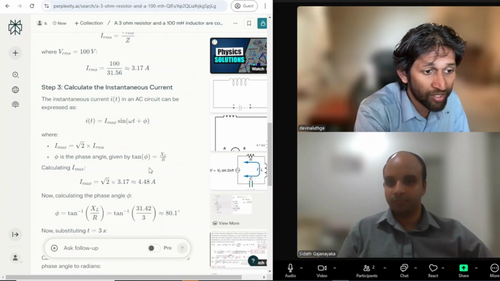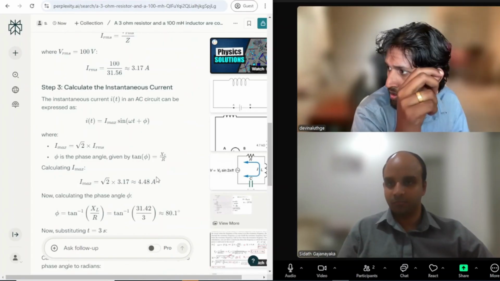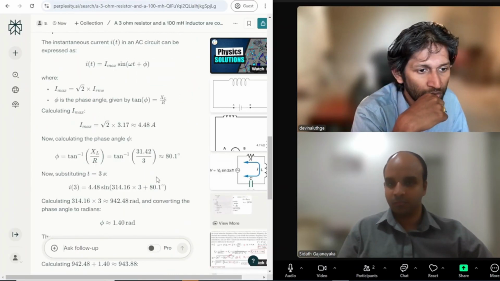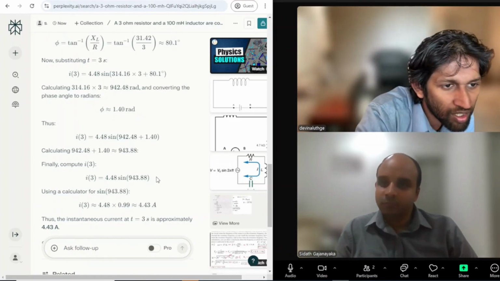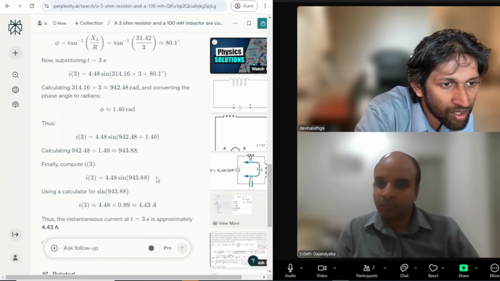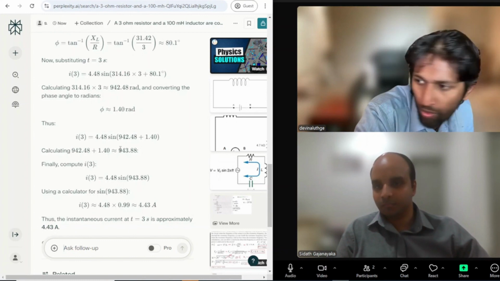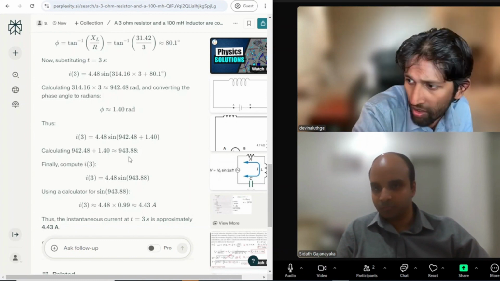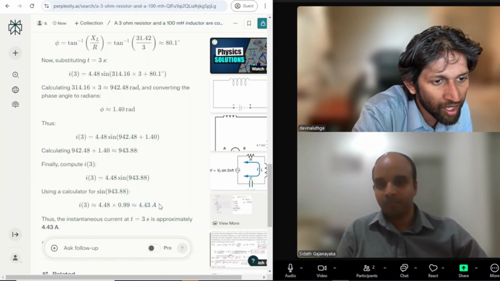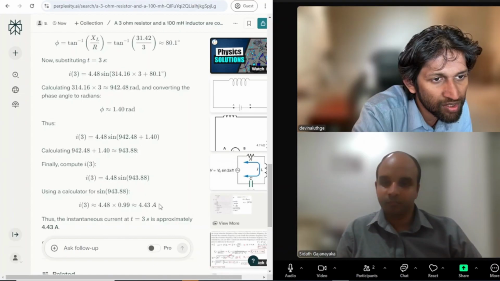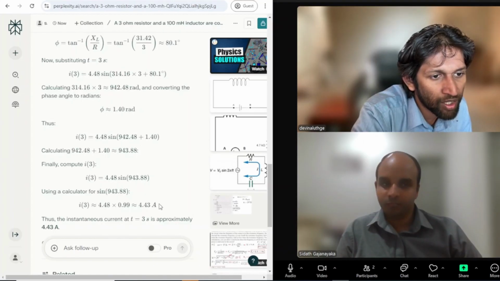So there you can see that they have clearly multiplied it by the root 2 value. So they have got the maximum value correctly. So they are using the radians. Are they? I think so, because now at 942, it seems all right. Because I got 4.46, I think this is correct. But I think that this radians issue is they have got this minus and plus.